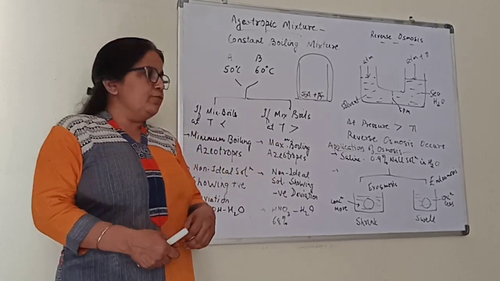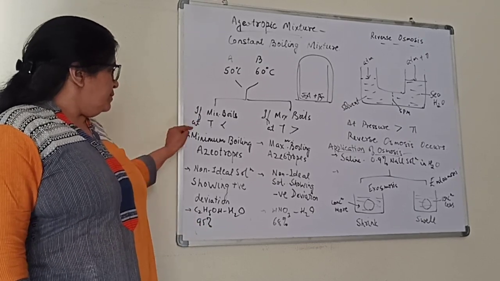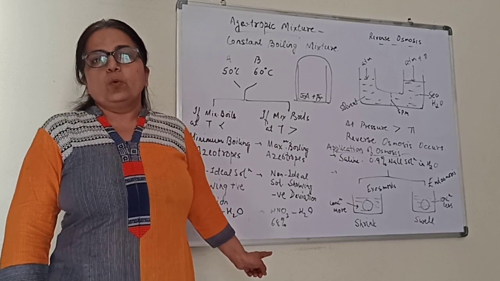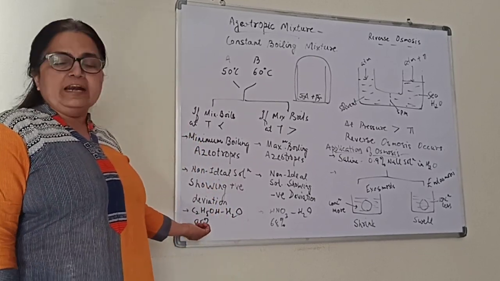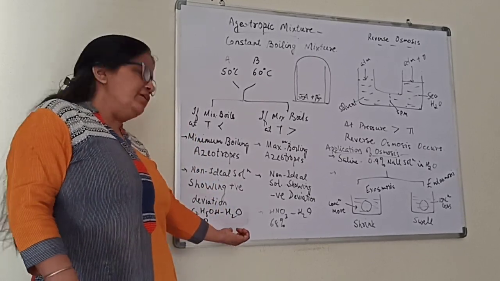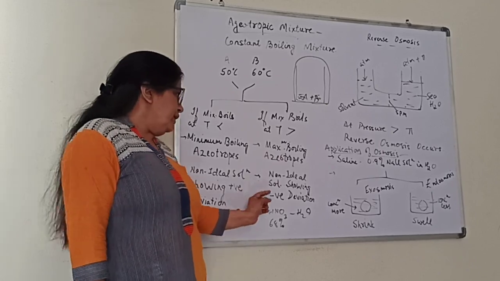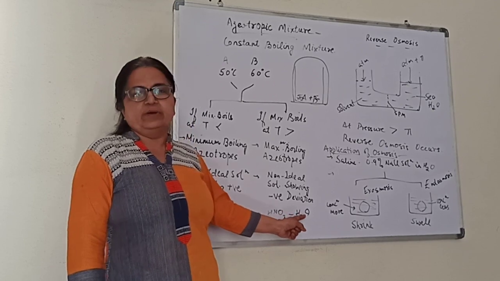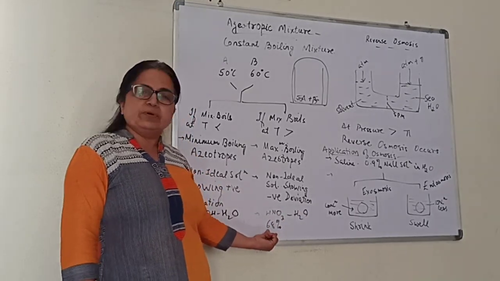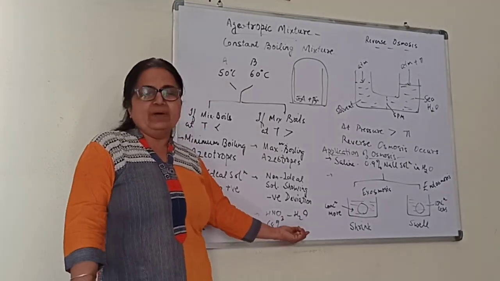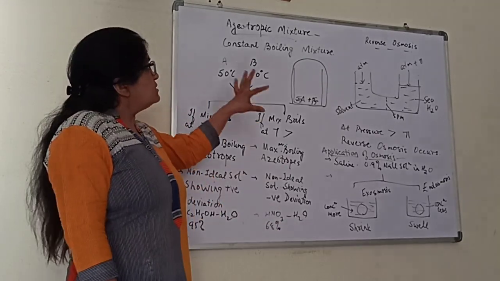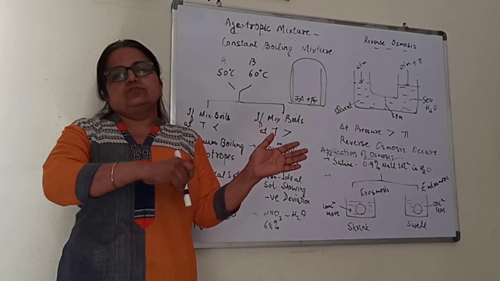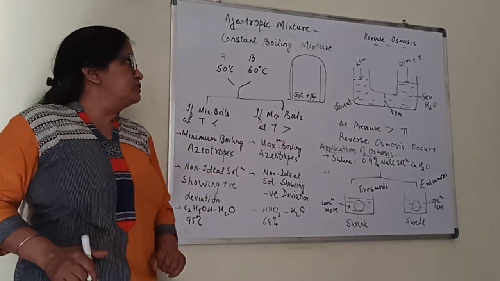One example of each we can discuss. Minimum boiling azeotrope: ethyl alcohol water mixture, where ethyl alcohol is 95% and the remaining 5% is water. Likewise, maximum boiling azeotrope: HNO3 water mixture, where HNO3 is 68% and water is the remaining 32%. So, this part is very much related to the non-ideal solutions showing positive or negative deviation.